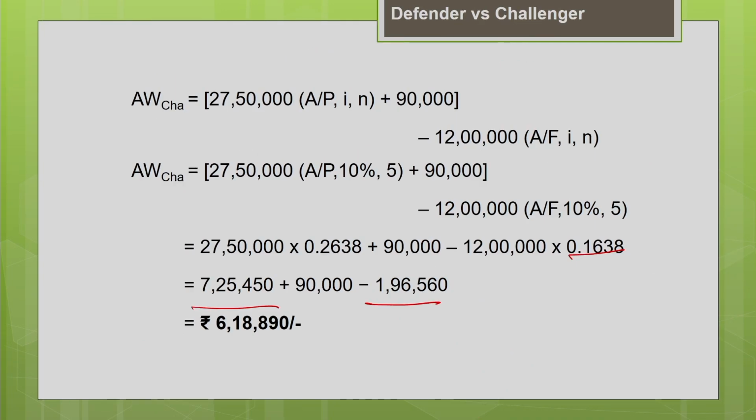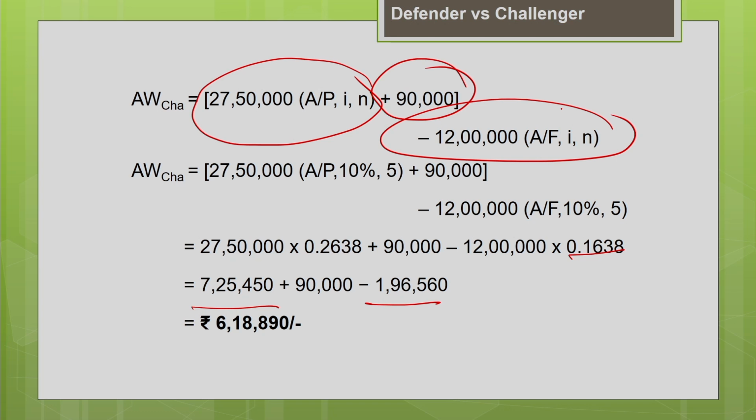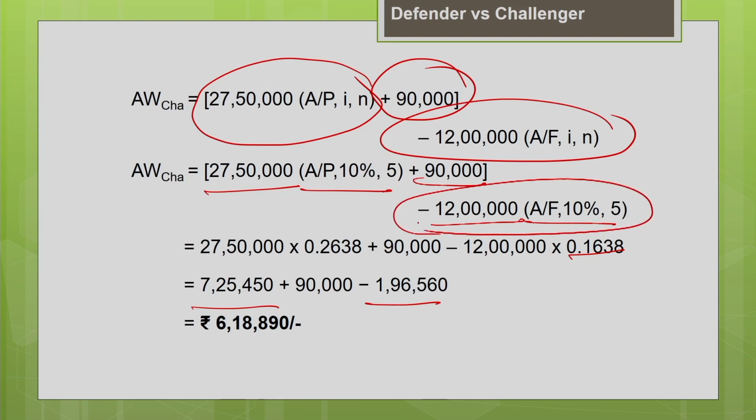Let me now summarize. We are finding the annual worth of the Challenger. Here we are finding the equivalent annual cost of the initial cost of your Challenger, plus the operating cost, minus the equivalent annual cost of the salvage value. To find the equivalent annual cost of the initial cost, you multiply by the uniform series capital recovery factor, then add it with the operating cost. Then your salvage value, you multiply by the uniform series sinking fund factor, and then subtract it from the cash outflow. This is the cash inflow. So these two are cash outflows. The 7,25,450 is your equivalent annual cost of the initial cost of the machine.